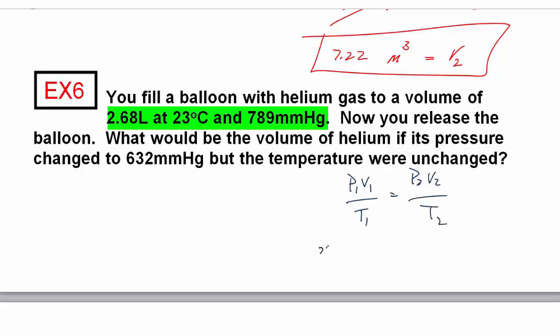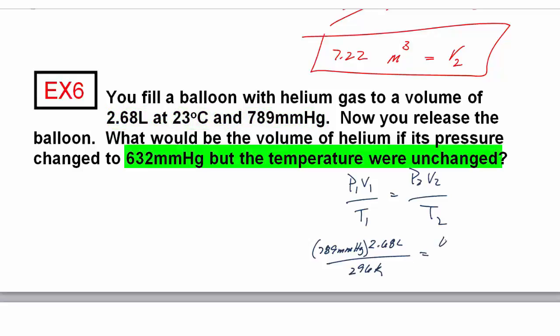P1 is 789 millimeters of mercury. V1, 2.68 liters. T1, 296 Kelvin. P2 is 632 millimeters of mercury. They want to know what the new volume is going to be.